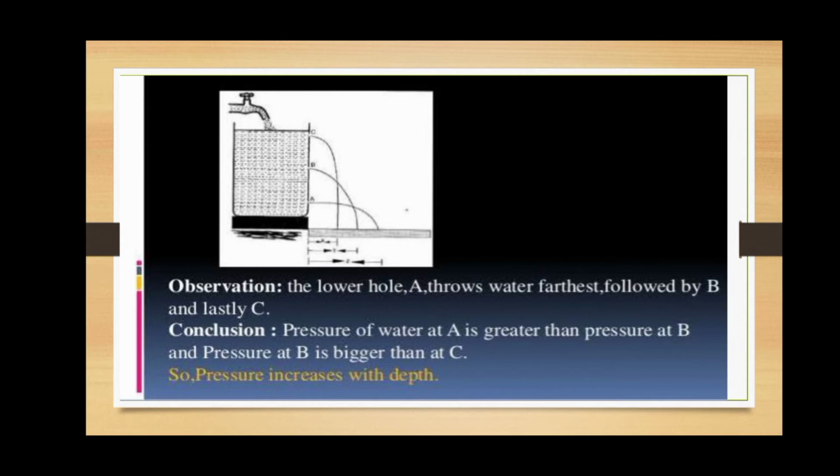On removing the corks, the water from the uppermost tube C is found to travel the shortest distance from the base of the vessel. The water from the middle tube B goes a little further away, whereas the water from the lowermost tube A shoots out farthest of all.